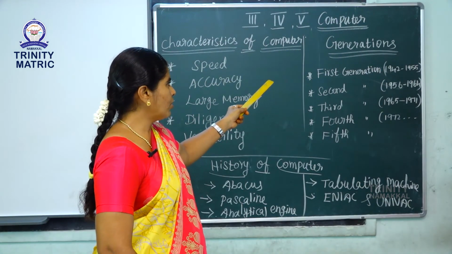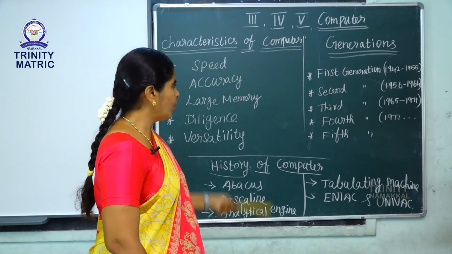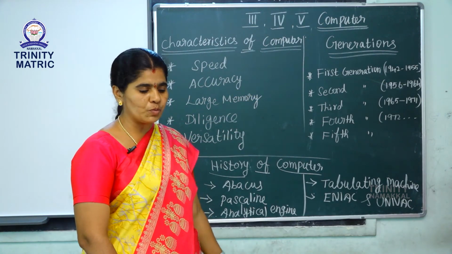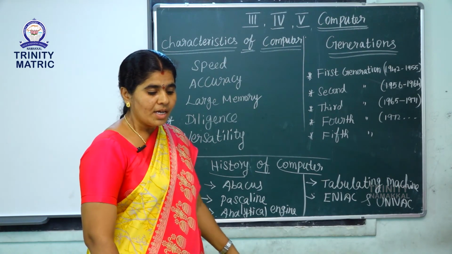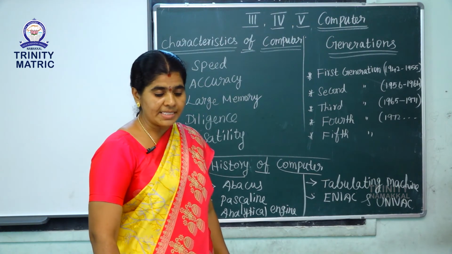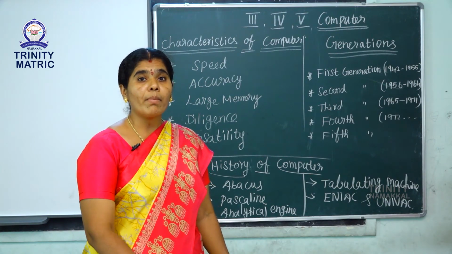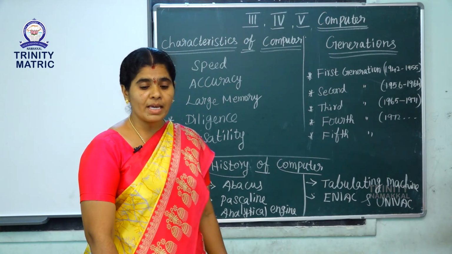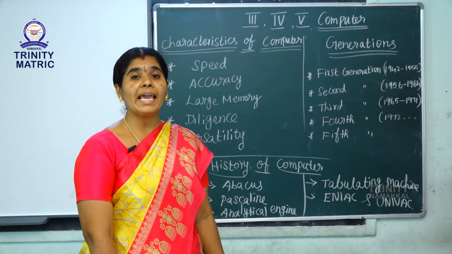I want to say one more time what type of devices were used in all the generations. First generation device name is vacuum tubes. Second generation device name is transistor. Third generation device name is integrated circuit, shortly IC. Fourth generation device name is microprocessor. And finally fifth generation device name is artificial intelligence, shortly AI.